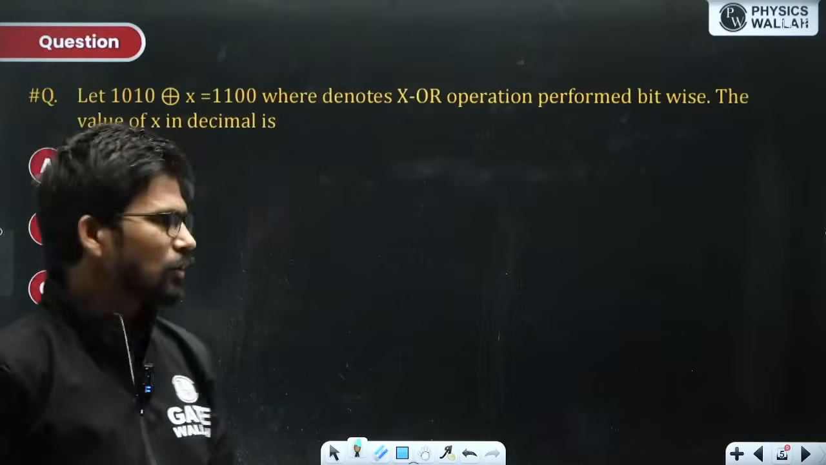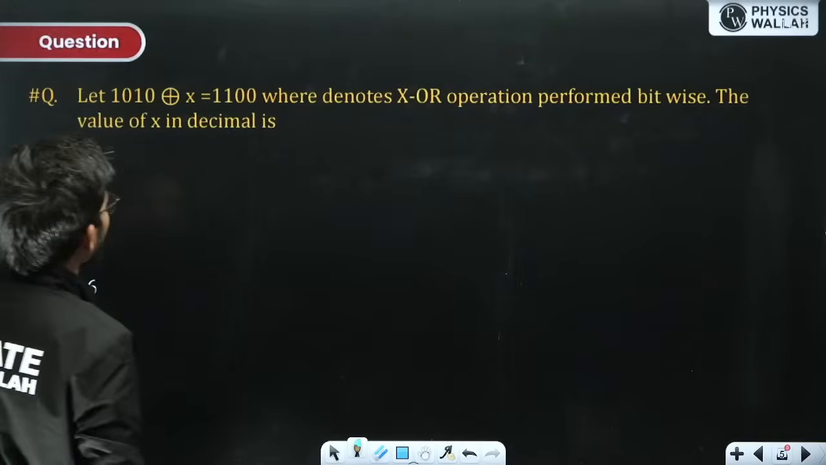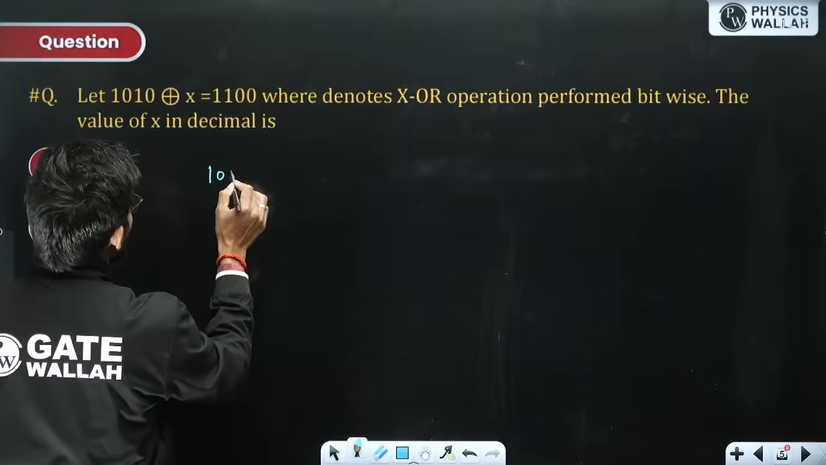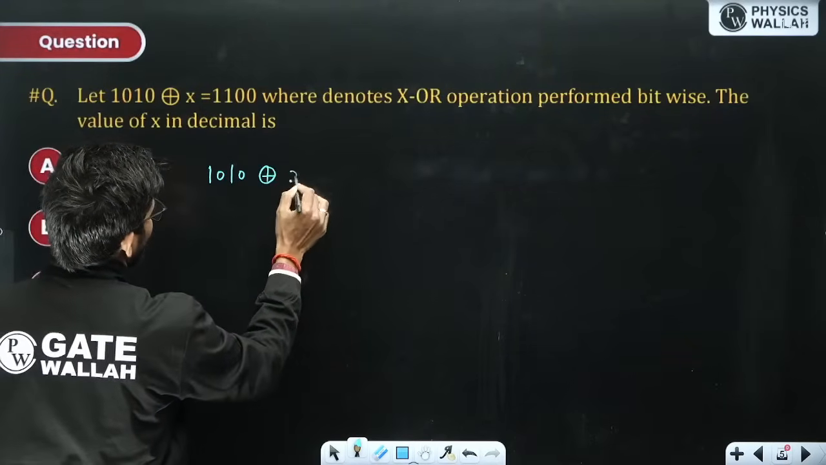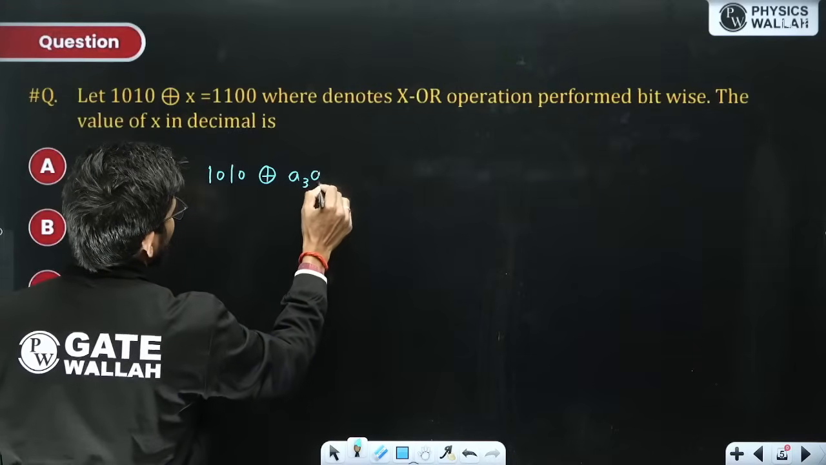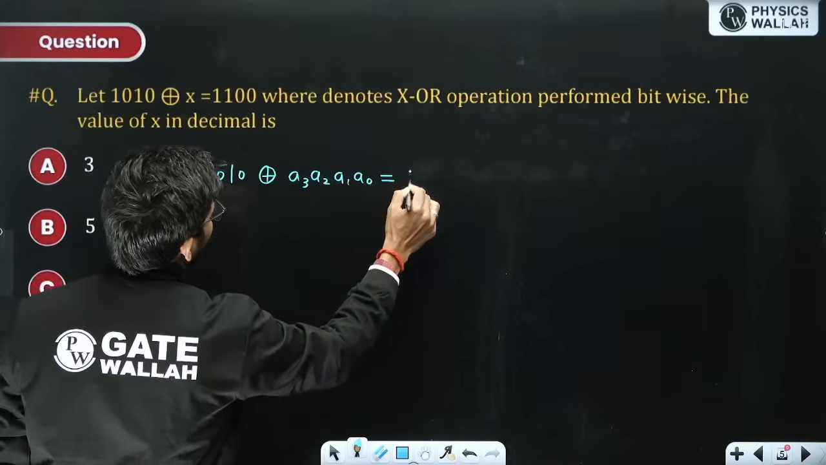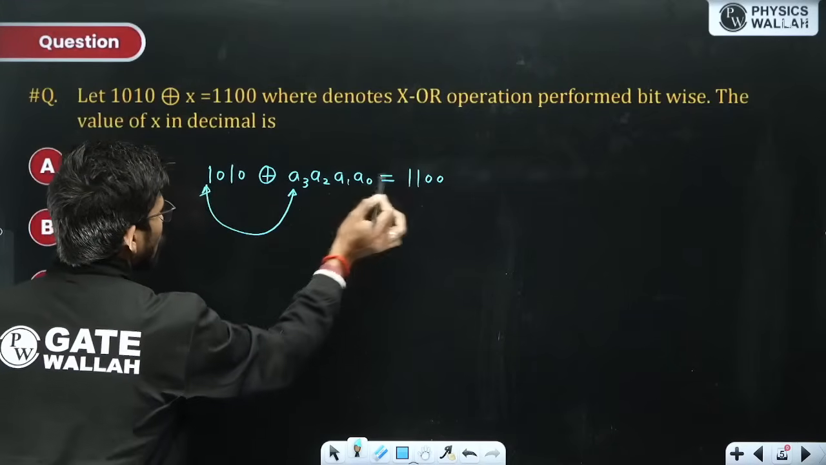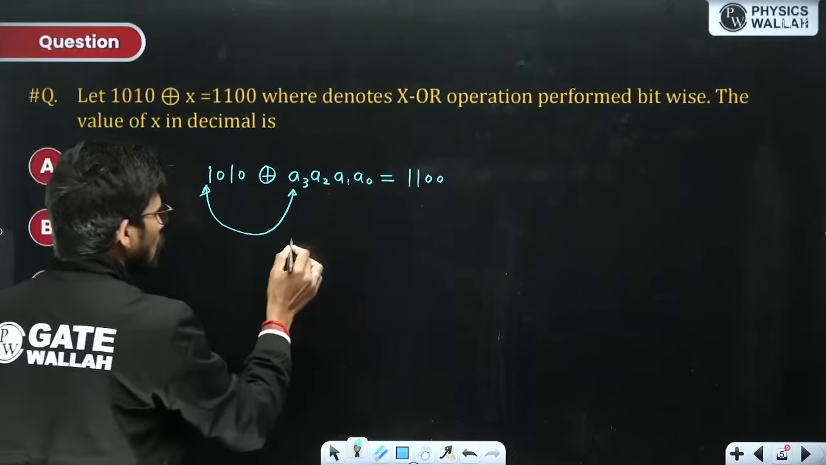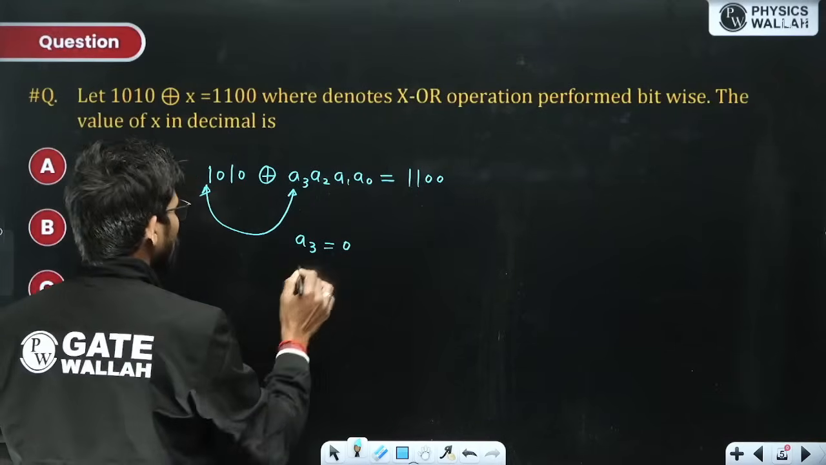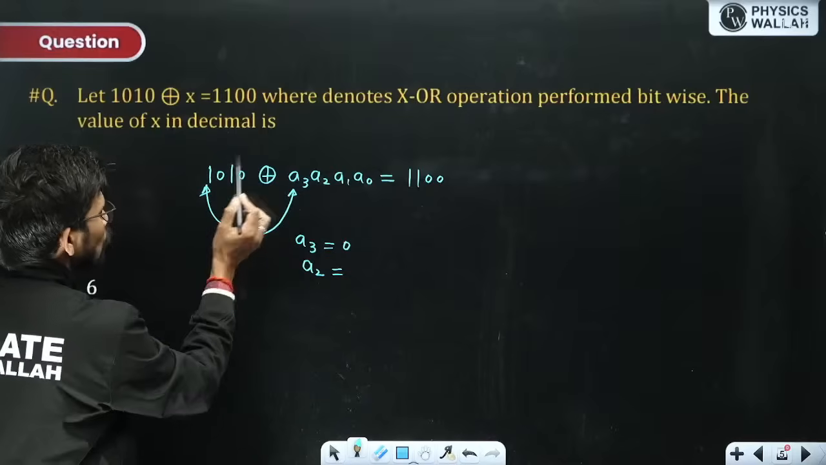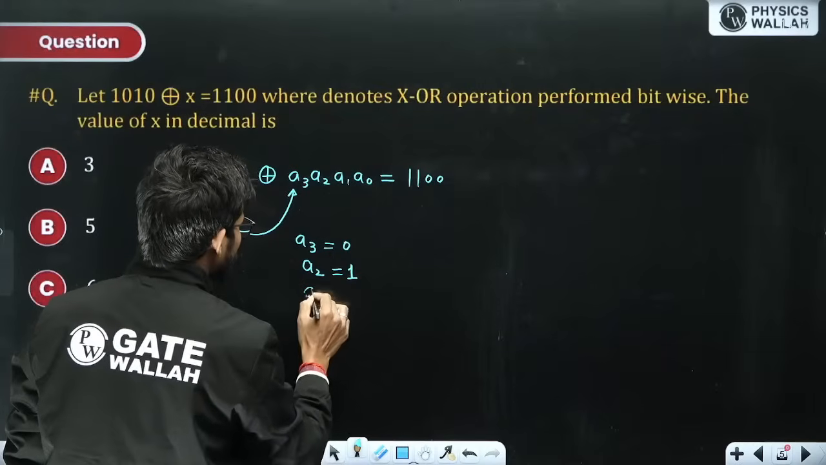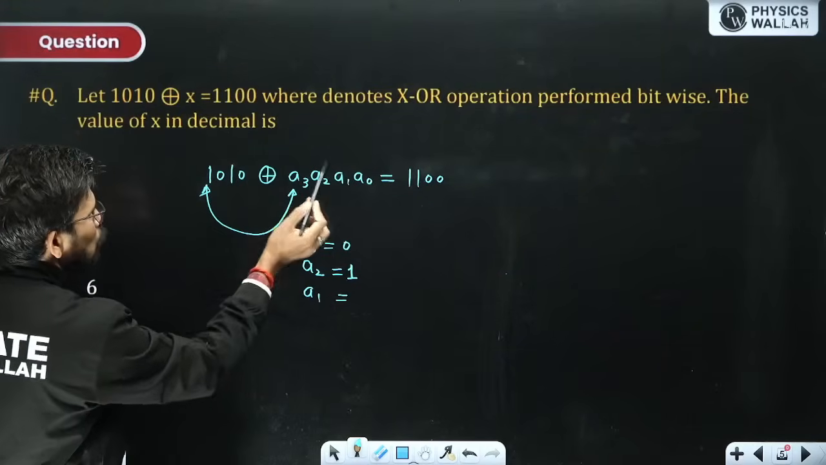Digits are also integers. Okay, let 1010 XOR x is 1100. So the XOR operation, they have asked you the value of x in decimal. Let's say x is A3, A2, A1, A0. We have to XOR corresponding bits. So 1 XOR A3 is going to be 1. You want 1 XOR A3 to be 1, so for that A3 will be 0. Okay. Now what will A2 be? 0 XOR A2 you want to be 1. 0 XOR 1 will be 1 only. So A2 will be 1. A1, 1 XOR A1 should be 0.